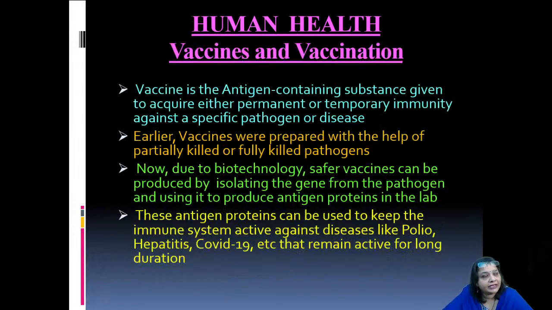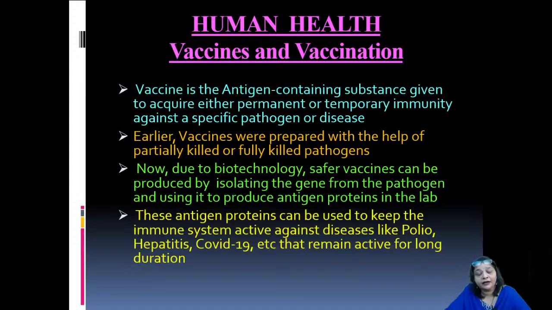Not only that, vaccines and vaccination drives are also very, very important. You know, nowadays it is very important to have the COVID-19 vaccine, right? Now this vaccine is actually an antigen containing substance, a protein that is given to acquire either permanent or temporary immunity against a specific pathogen or a specific disease.